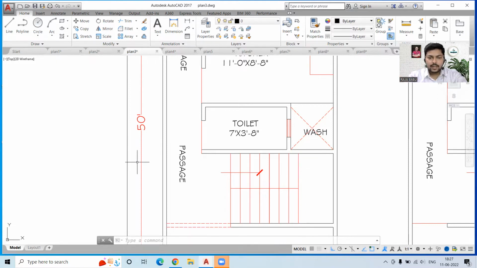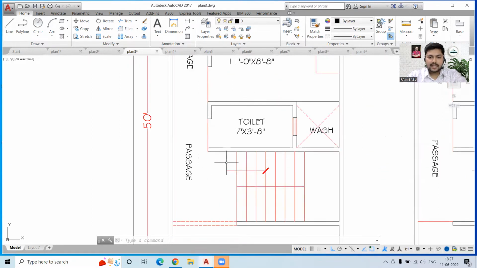So what we can do over here, we can just extend the staircase a little bit, so that we can provide the riser a height of 6 inches. That is the comfortable height for a residential building, okay. And for the tread, we can go with 10 inches. So we also need to consider that, okay. If you construct some stair like this, then it will be hard for you to climb those stairs, okay.